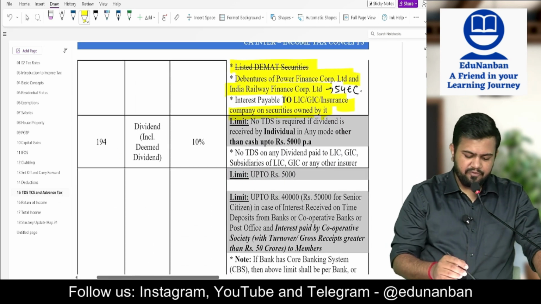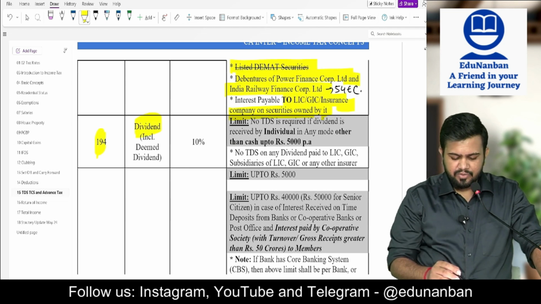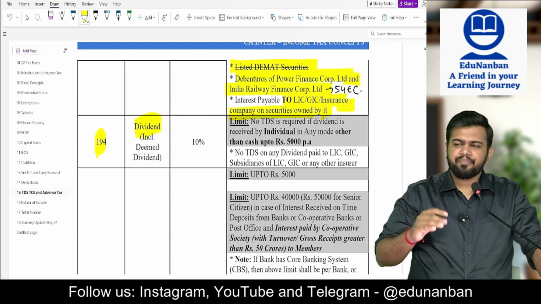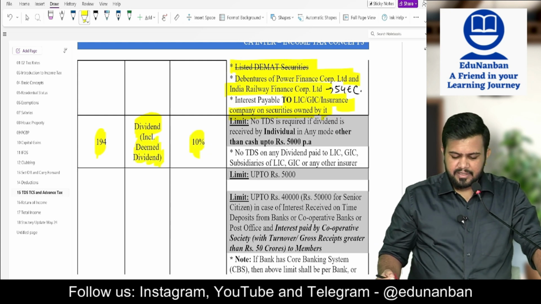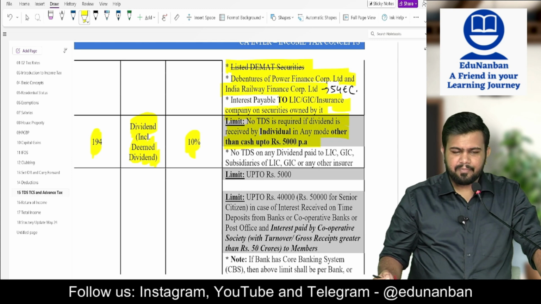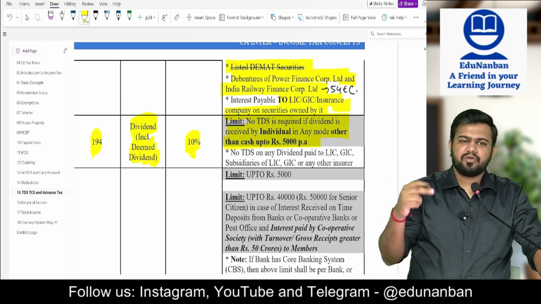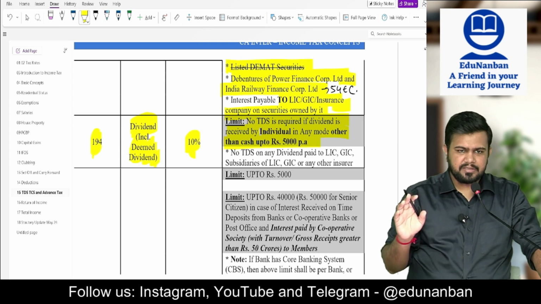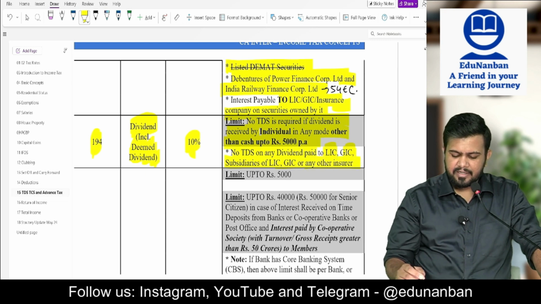Now let's see section 194, TDS on dividend including deemed dividend. So TDS has to be deducted on the dividend payment including deemed dividend. TDS rate is 10%. Then no TDS is required if dividend is received by an individual in any mode other than cash up to 5,000 rupees. Fine. No TDS on any dividend paid to LIC, GIC or subsidiary of LIC, GIC or any other insurer.